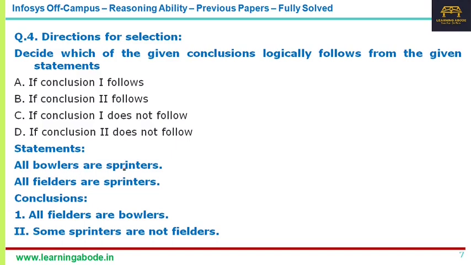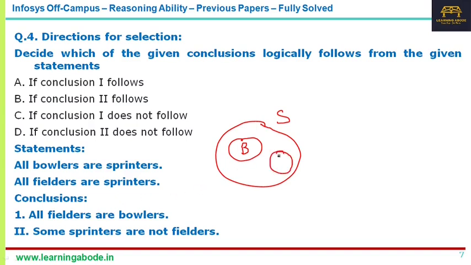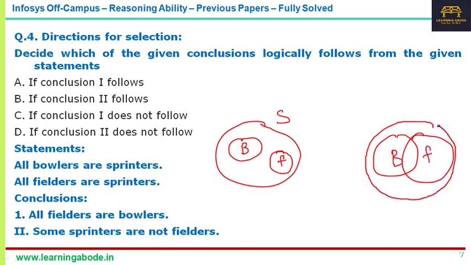I'll take the first statement, all bowlers are sprinters. I'll have a circle, I'll just follow the Venn diagram method. So all bowlers are sprinters. Next it says all fielders are sprinters. I can have it like this. Maybe I can also have them overlapping. This is also possible. I'm not denying that this is also possible. So this is from the statement given.